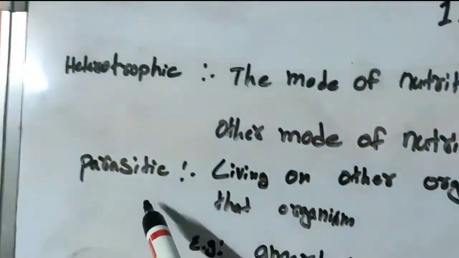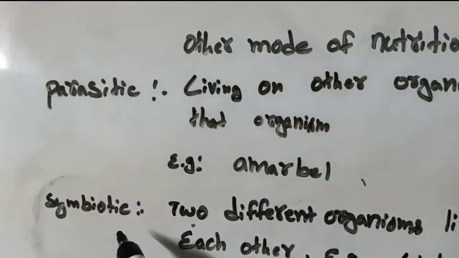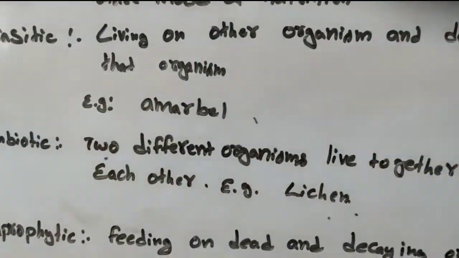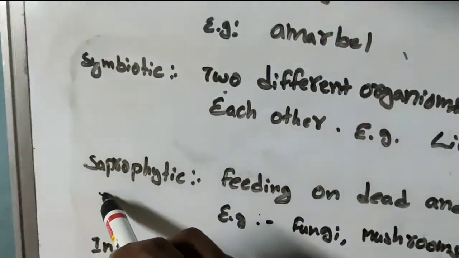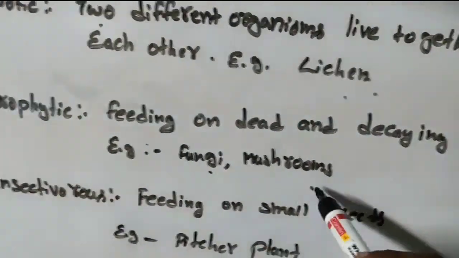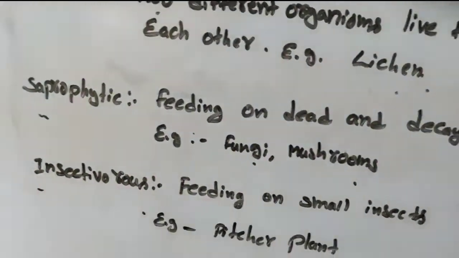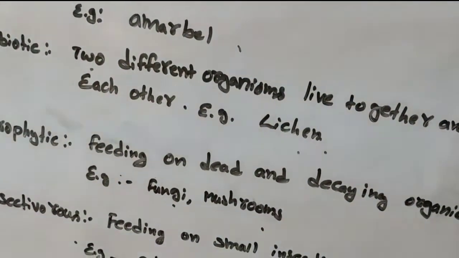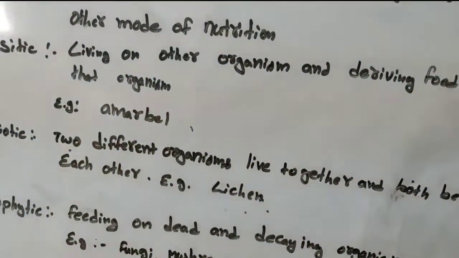An example of parasitic mode of nutrition is amarbel. An example of symbiotic mode of nutrition is lichen, which is a combination of algal and fungal components. An example of saprophytic mode of nutrition is fungi and mushrooms. An example of insectivorous mode of nutrition is the pitcher plant. So this is the completion of our lesson on nutrition in plants.